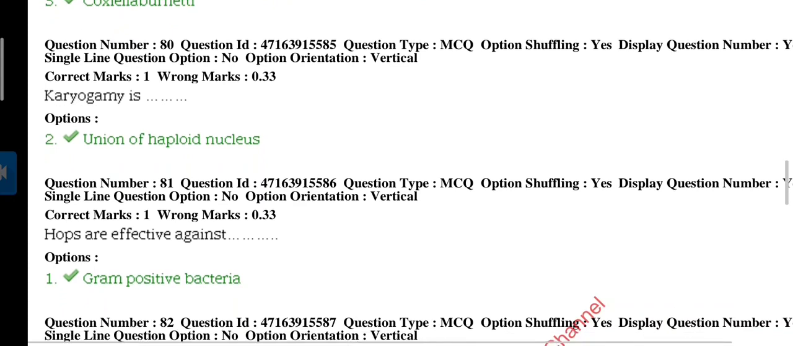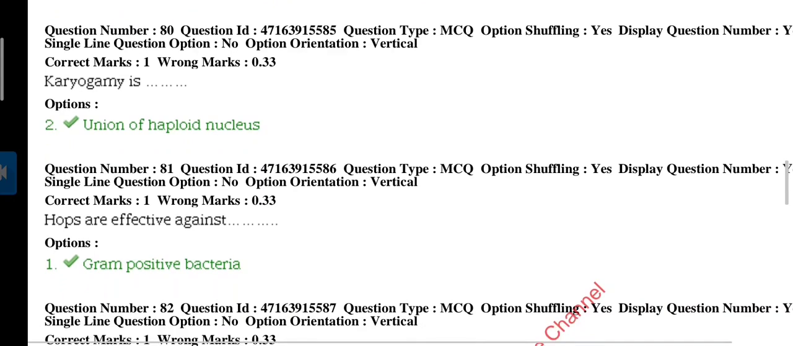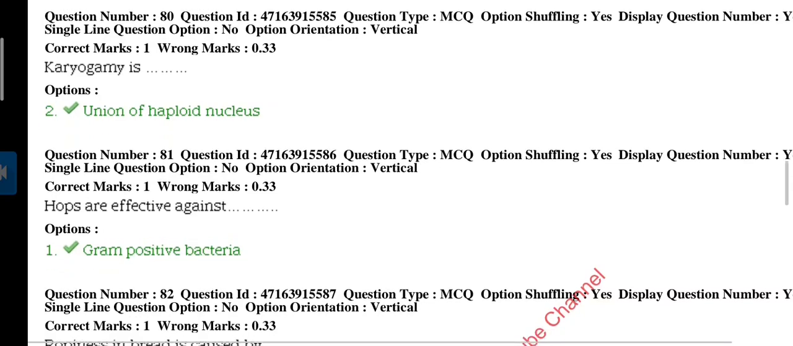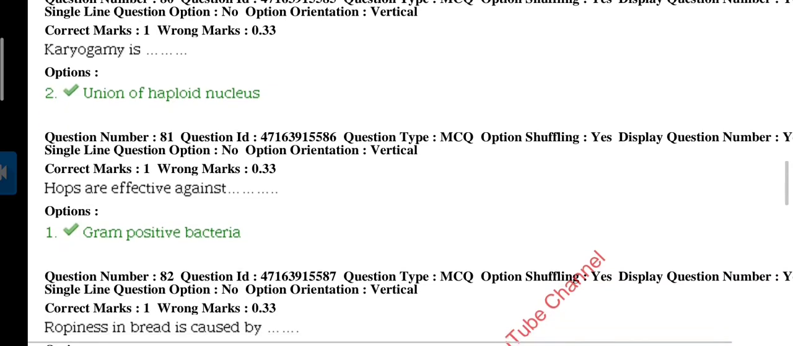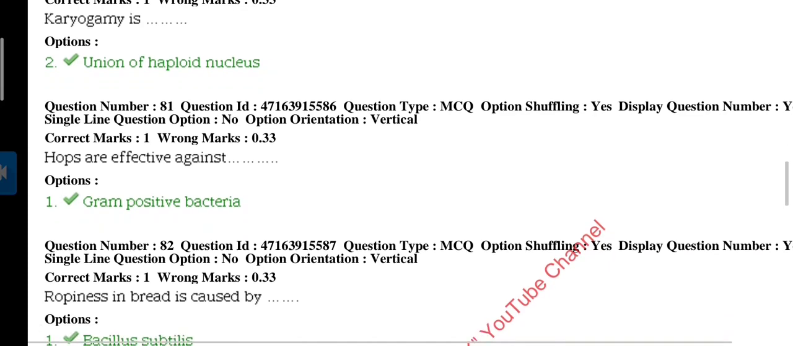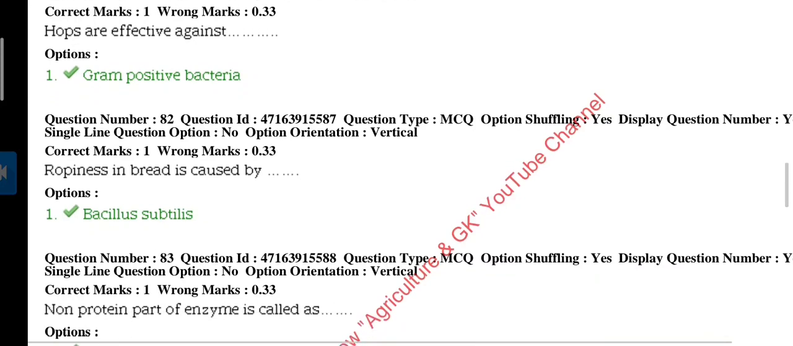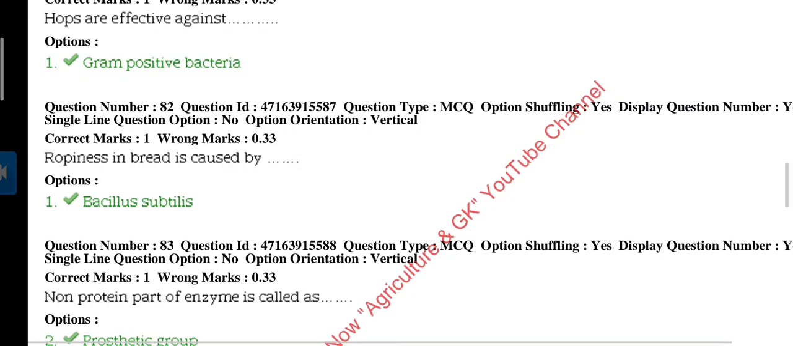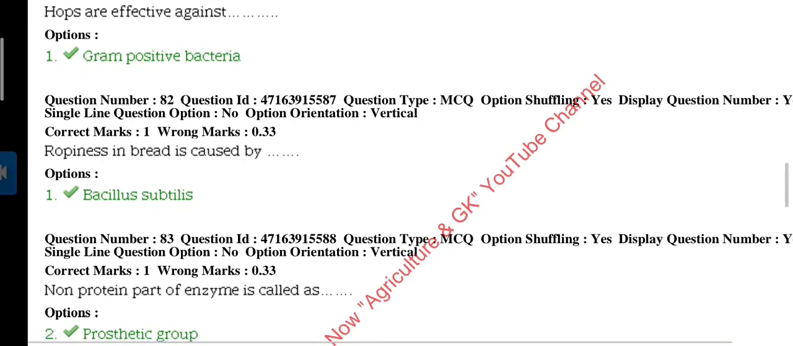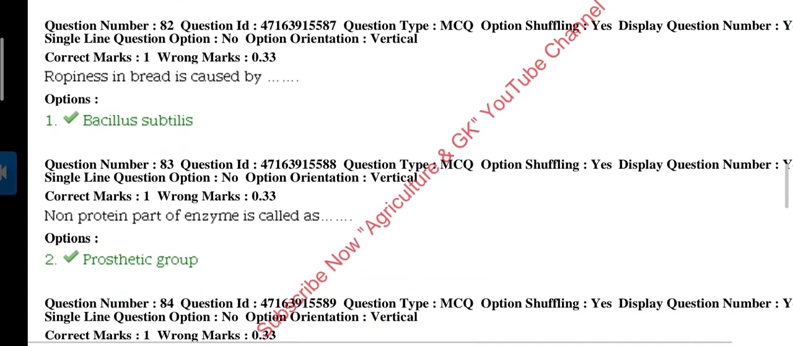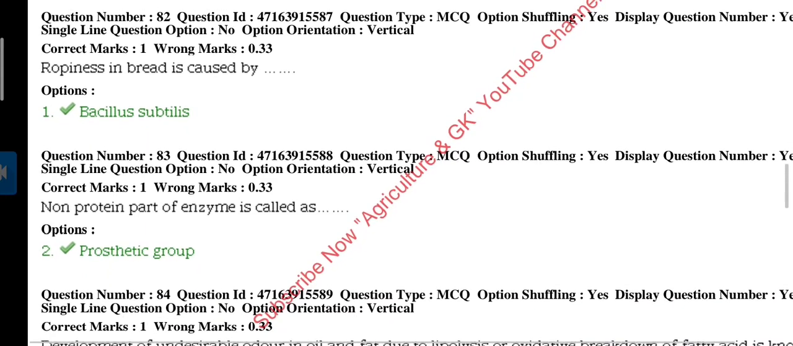Next question, which is 80. Karyogamy is union of haploid nucleus. Question 81. Hops are effective against gram-positive bacteria, and hops is a plant product. Next question 82.